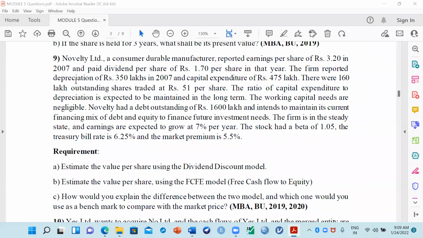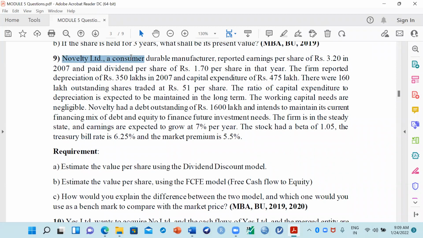Question number 9. Once again, a question paper problem. Let us discuss how to solve this problem. And give me some answer in the chat box based on these calculations.